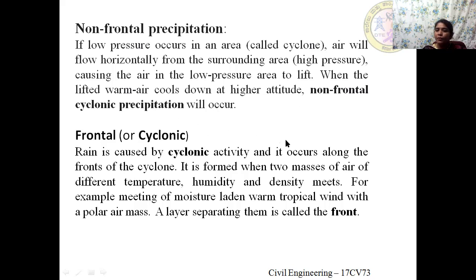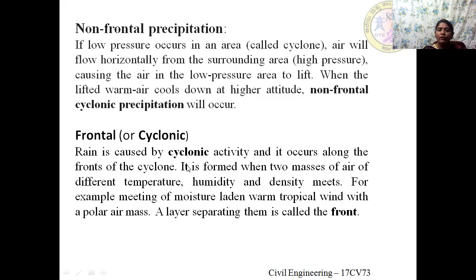It fills this low pressure area, and that makes the air in the low pressure area lift. It starts rising up, cools down at higher altitude in the presence of moisture, and condenses over nuclei to form clouds, which precipitate in any form. This is known as non-frontal cyclonic precipitation.